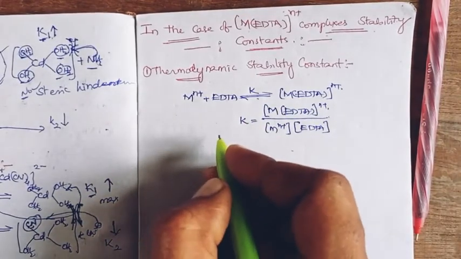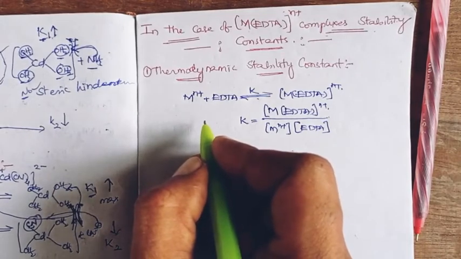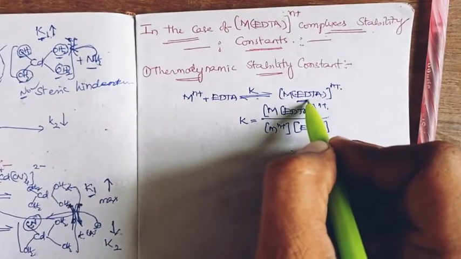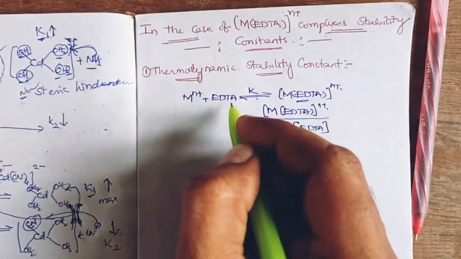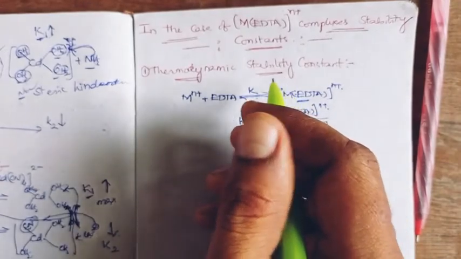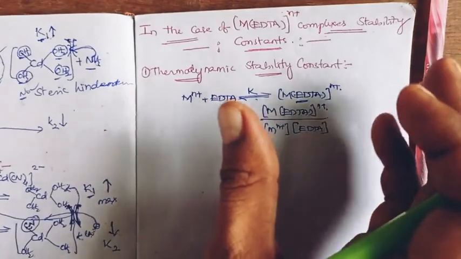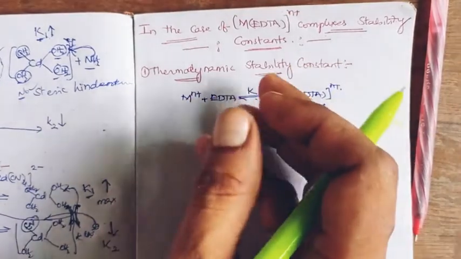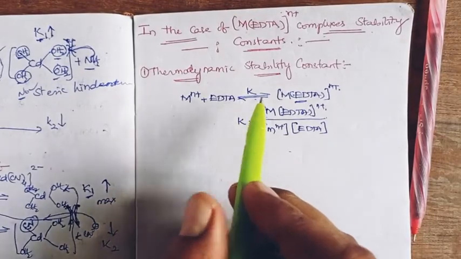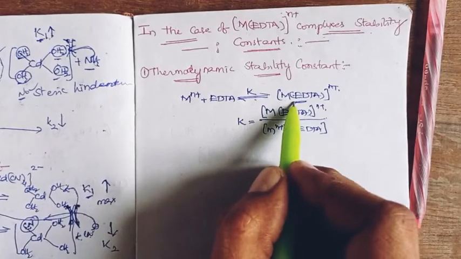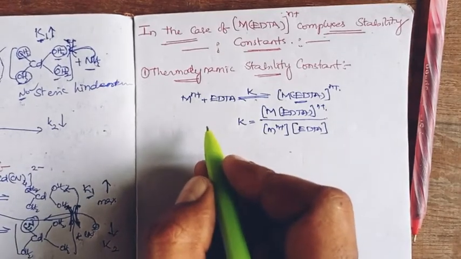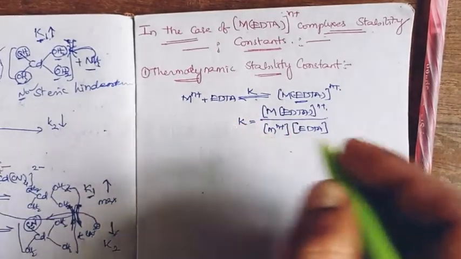If we define the thermodynamic stability constant in metal EDTA complexation, the extent of formation of the metal EDTA complex from the reactants metal and EDTA is known as the thermodynamic stability constant. Generally, we express the thermodynamic stability constant as the extent of formation of the product complex from the reactants. When we apply the same definition to metal EDTA complexation, the extent of formation of the metal EDTA complex from the reactants metal and EDTA is known as the thermodynamic stability constant in metal EDTA complexes.